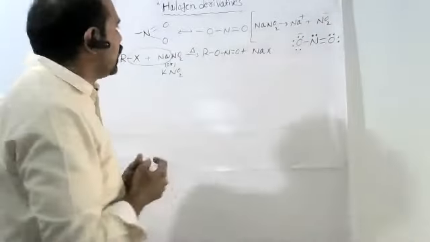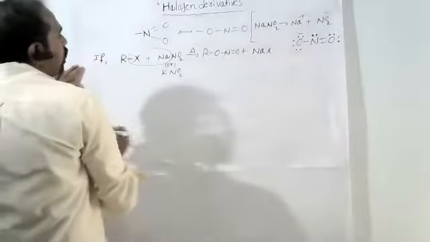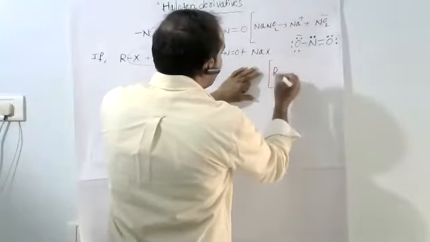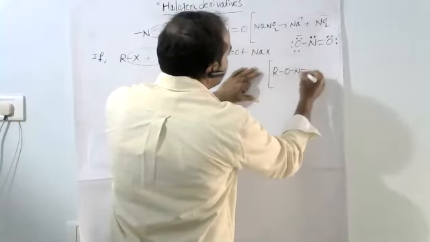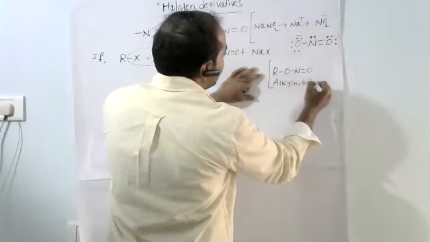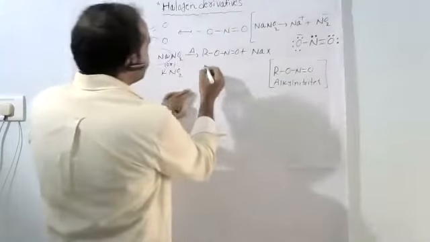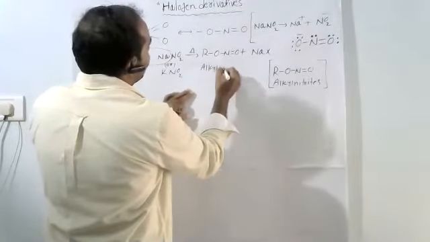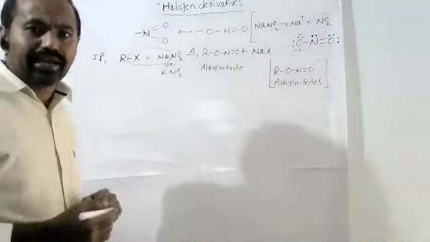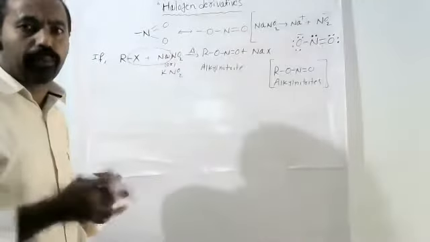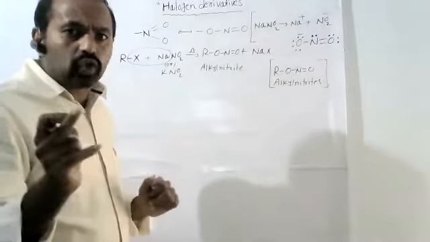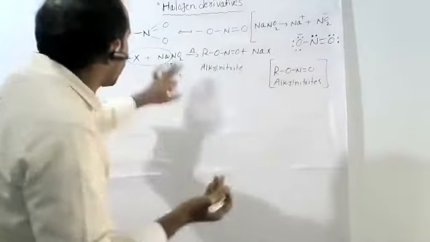Here, what is the meaning of that? Listen. If anywhere the alkyl group is bonded with the nitro group through oxygen, the type of compounds are called alkyl nitrites. If you take methyl halide, methyl nitrite, ethyl halide, ethyl nitrite, propyl halide, propyl nitrite, it is the major product. So similar to KCN, NaCN, because these are ionic in nature.